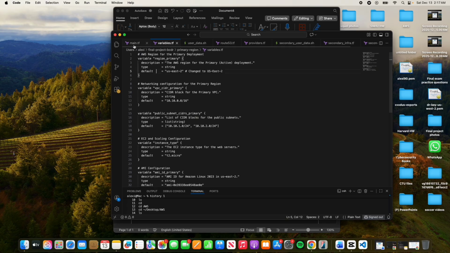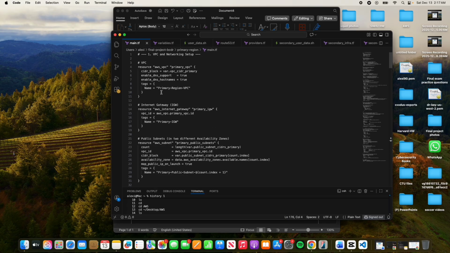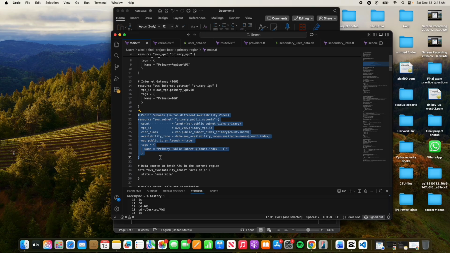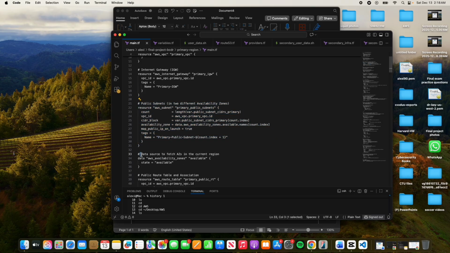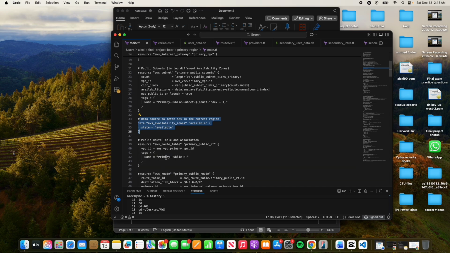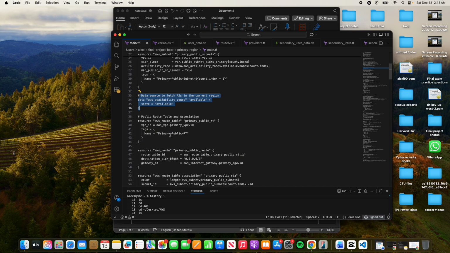The heart of the project is main.tf. This file orchestrates the entire production environment. In section 1, we define the VPC and networking setup. We create the VPC and the internet gateway. We then define two public subnets using a count loop to ensure they are deployed across different availability zones. This is fundamental for our high availability objective.